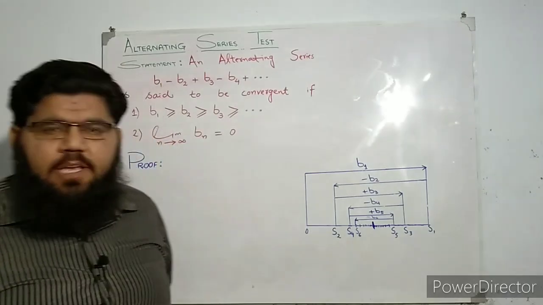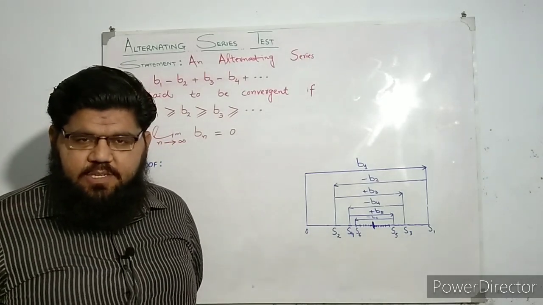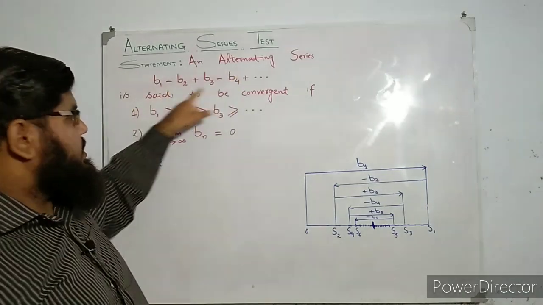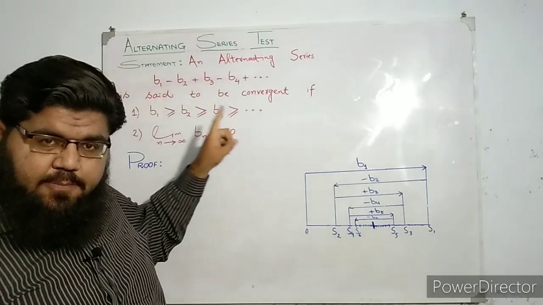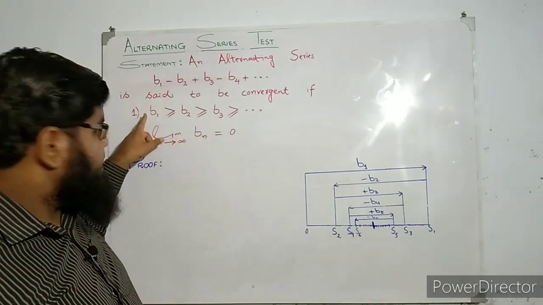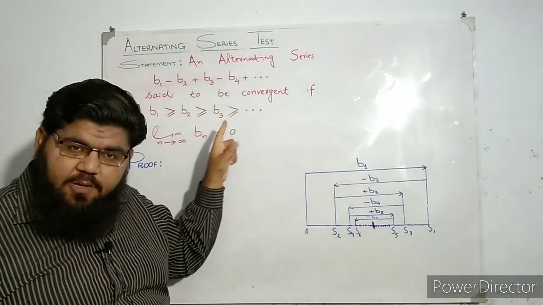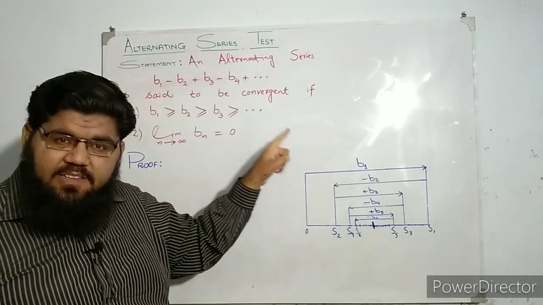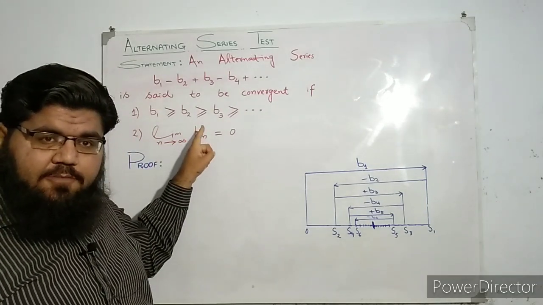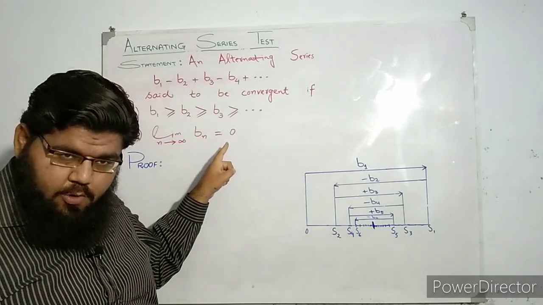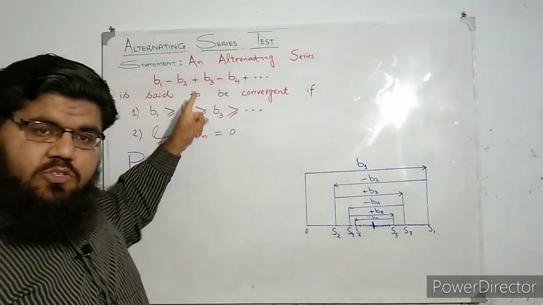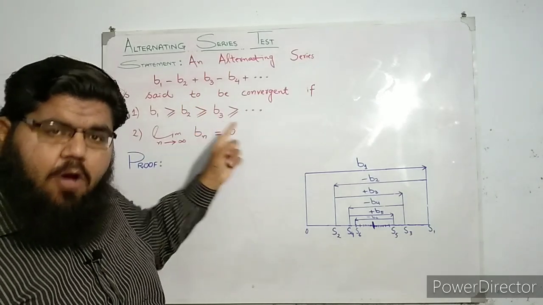So students, here we have the statement of the alternating series test. Okay, so what does it say? It says that if you have any alternating series, then this series will be convergent if it satisfies the following two conditions. The first condition is that the sequence of the terms of the series should be a decreasing one, and the second is that the limiting value of this sequence of the terms of the series should be 0. Okay, so let's check it out. If a series satisfies these two conditions, how will it converge?